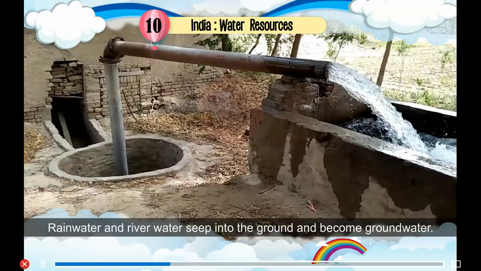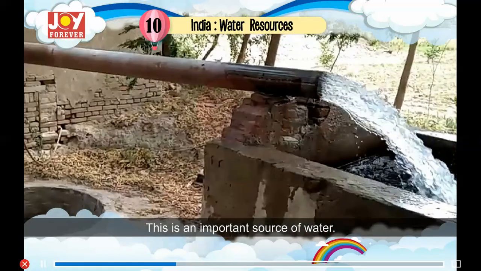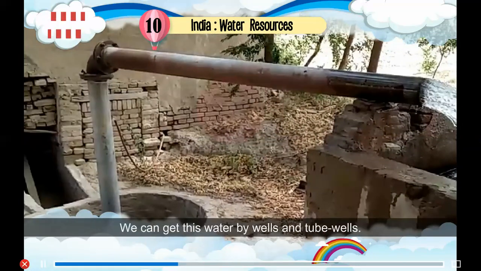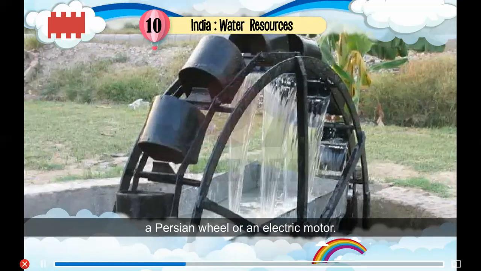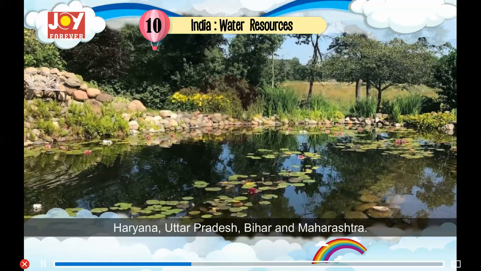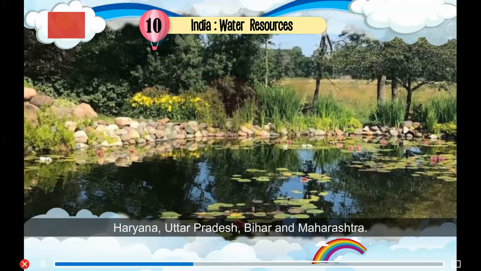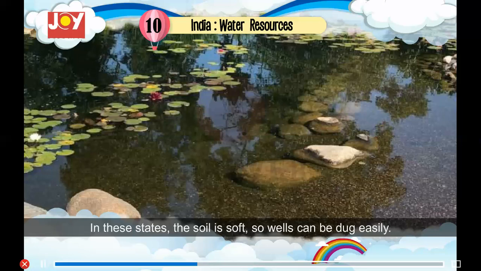Rainwater and river water seep into the ground and become groundwater. The level of groundwater is called the water table. This is an important source of water. We can get this water by wells and tube wells. A well is a hole in the ground from where water is drawn using a rope, a Persian wheel, or an electric motor. You can see wells in North India, especially in the states of Punjab, Haryana, Uttar Pradesh, Bihar and Maharashtra. In these states, the soil is soft, so wells can be dug easily.